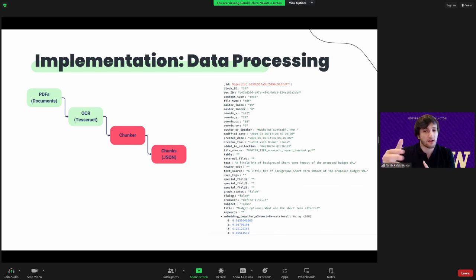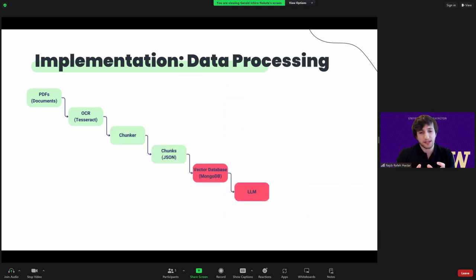As you can see on the right, we have, for example, our document ID, the title, the author, and then you can see that text field, which is the text that's being embedded later on into the vector database, as I'll talk about in a second. And at the bottom, you can see what that vector actually looks like. After the embedding, that chunk gets converted into a list of numbers, a vector, and stored in the vector database to allow for easy querying later on.